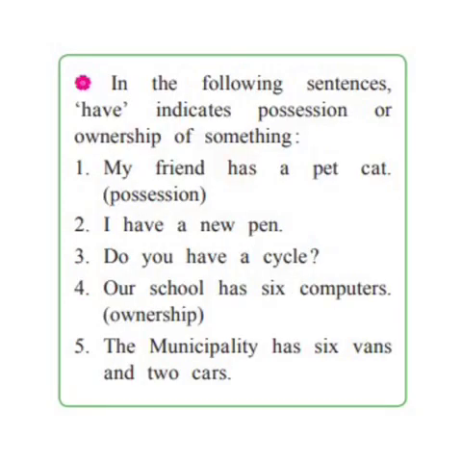Here are a few examples where have indicates possession or ownership of something. First example, my friend has a pet cat, possession. Second, I have a new pen. Third, do you have a cycle? Fourth, our school has 6 computers, ownership. Fifth, the municipality has 6 vans and 2 cars.